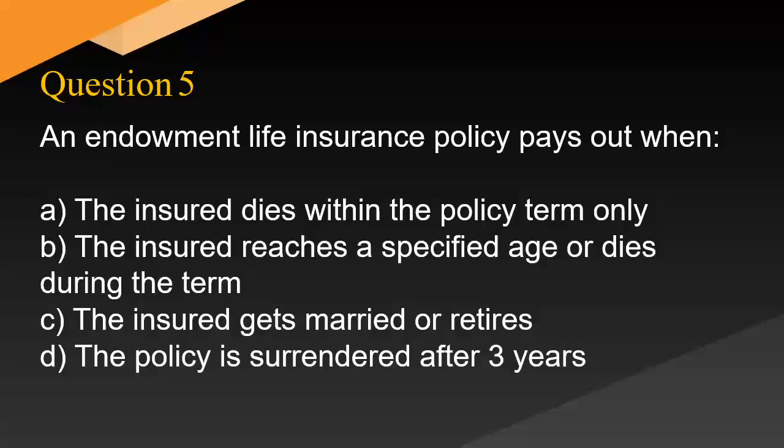An endowment life insurance policy pays out when A. The insured dies within the policy term only. B. The insured reaches a specified age or dies during the term. C. The insured gets married or retires. D. The policy is surrendered after 3 years.